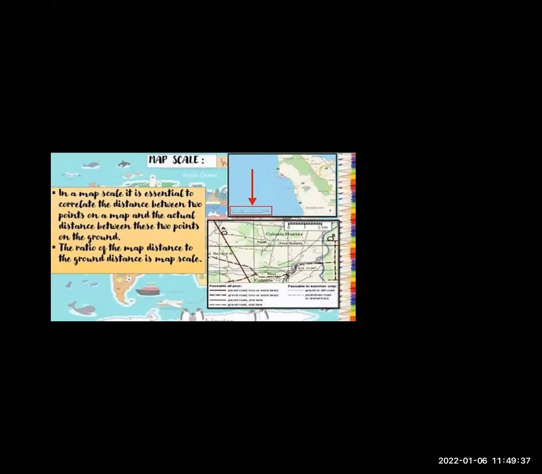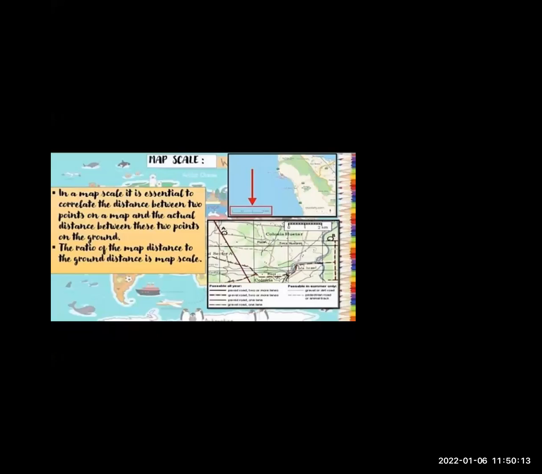The ratio of a map distance to the ground distance is a map scale. To draw a map true to scale, it is essential to know the ground distance. This distance is measured during surveying. So the relation between these 2 points on a map and the actual distance between these points on the ground is known as map scale.